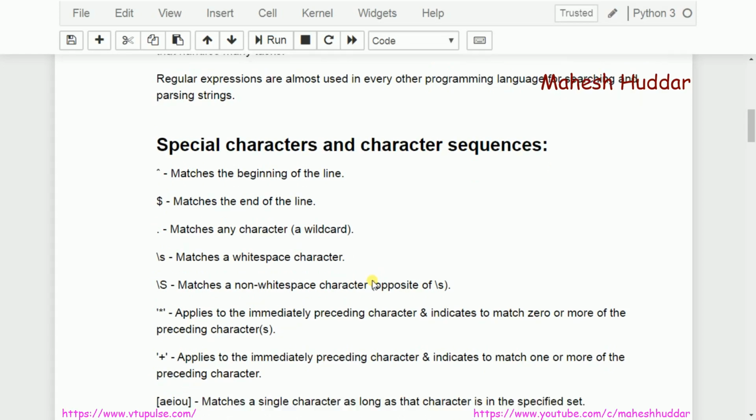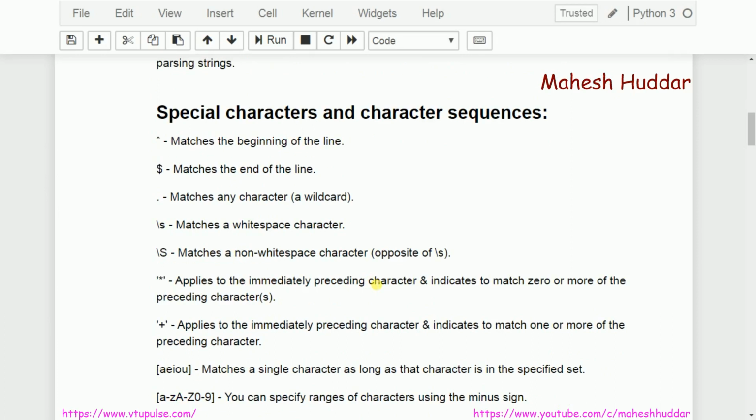The next one is the plus character. Again, the plus is applicable to the immediately preceding character. If I write A plus, it will match one or more occurrences of the preceding character, that is A in this case. There is another possibility, the question mark. It will match the preceding character 0 or 1 time, whether it appears 0 times or 1 time.